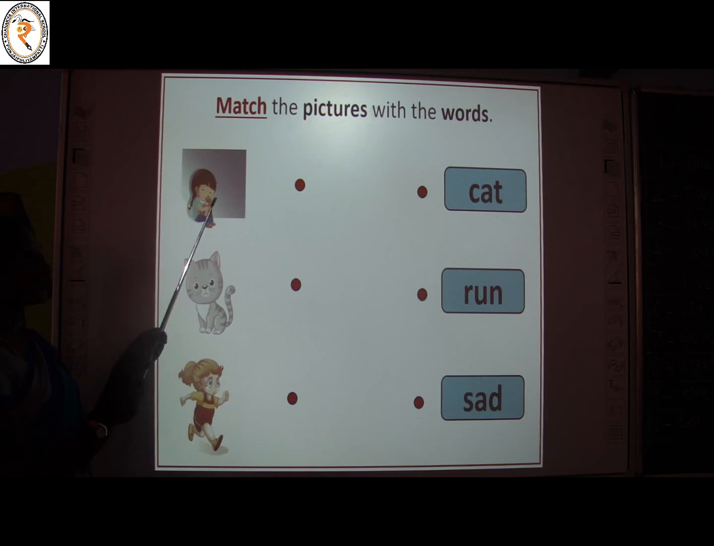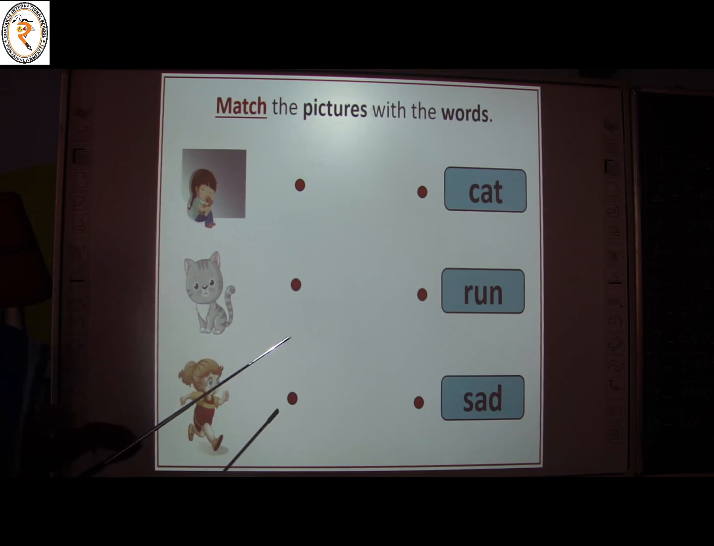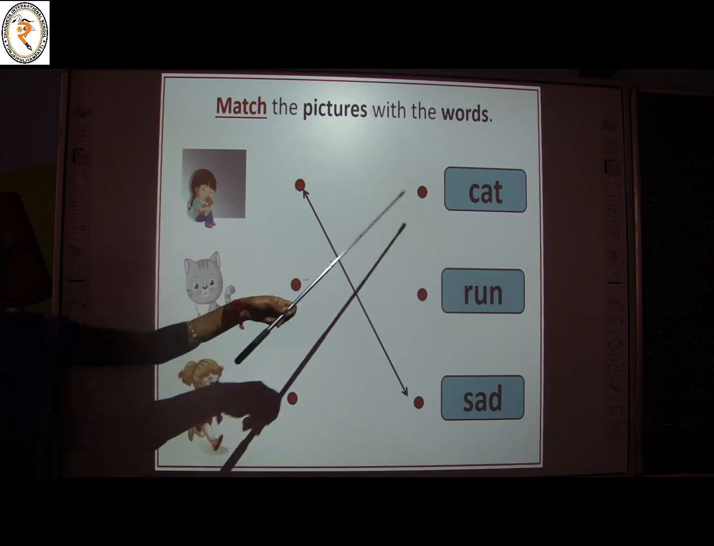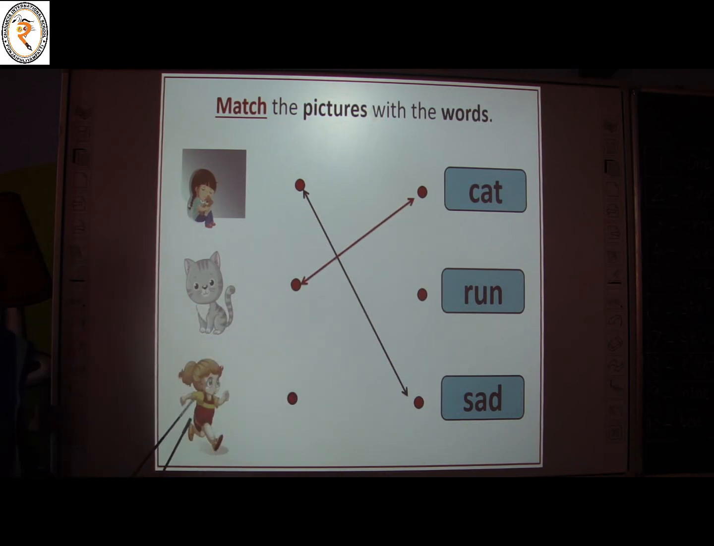Now are you ready to match? Yes. Match this picture with the word sad. Where is the word sad on the right side, children? Look at the screen and tell. Very good. The last word. What is it? Cat. Where is the word cat on the right side? Tell me. Yes, the first word. You are correct. What is it? Running. Where is the word run on the right side? Very good. The second word.